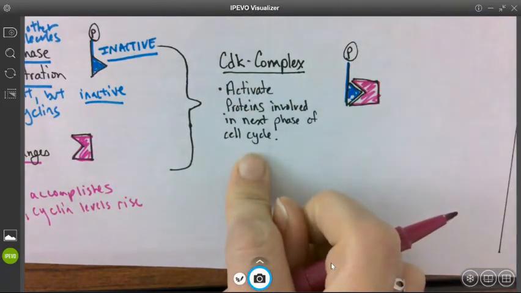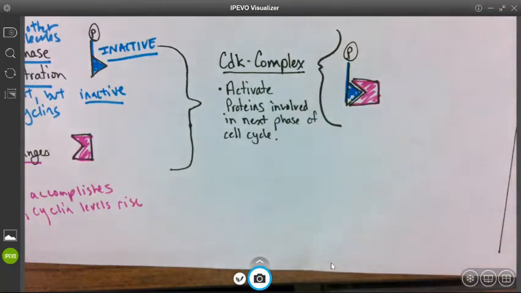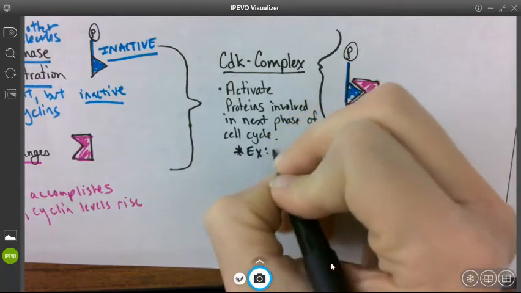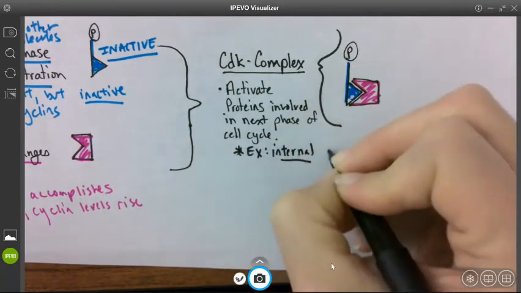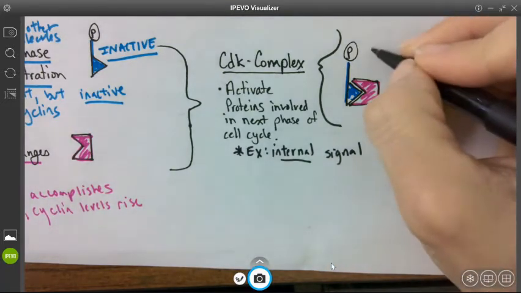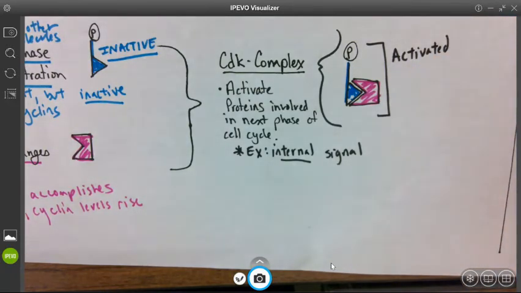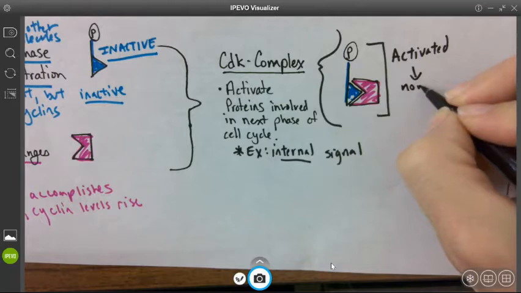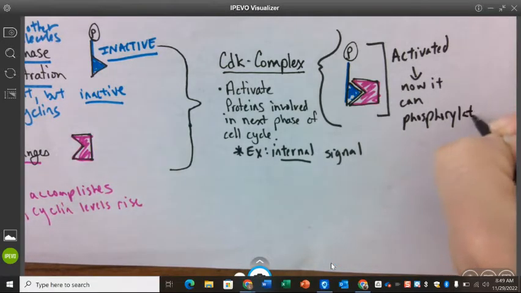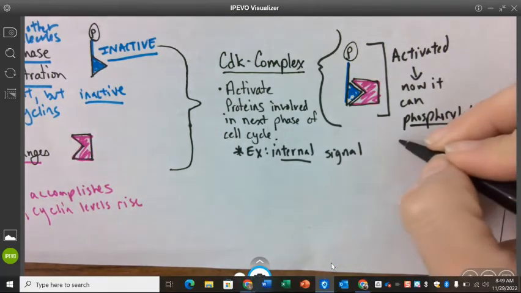Once they join together, they're known as a complex. Okay, so this whole thing right here is the CDK cyclin complex. And again, this is an example of an internal signal. Okay, so once this complex is activated by these two structures joining together, the cyclin and the CDK, now it can phosphorylate other molecules and other structures, pushing the cell into the next phase of the cell cycle.